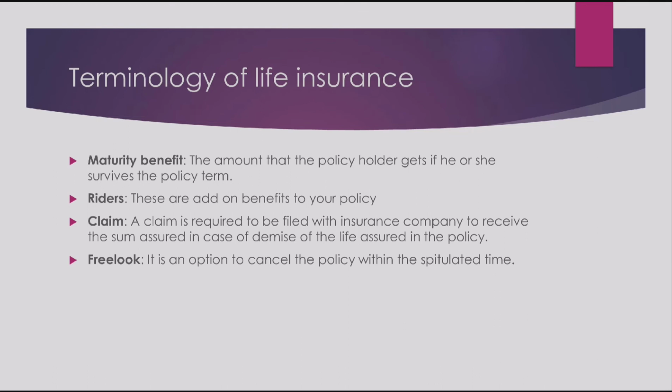The next one is maturity benefit. The amount that the policyholder gets if he or she survives the policy term. So, let's say I have taken a policy for 20 years, I have taken an investment policy and nothing happens to me during these 20 years. If anything happens, then the sum assured would be paid to my nominee. But if nothing happens to me during these 20 years, I will get the maturity benefit. So whatever amount that I will get on maturity is called the maturity benefit.